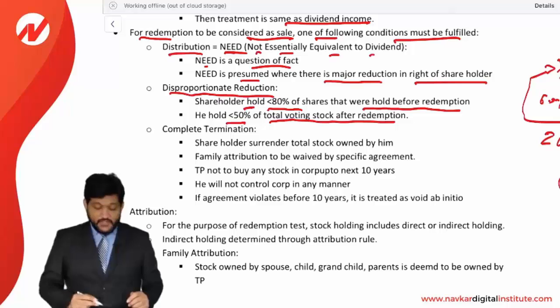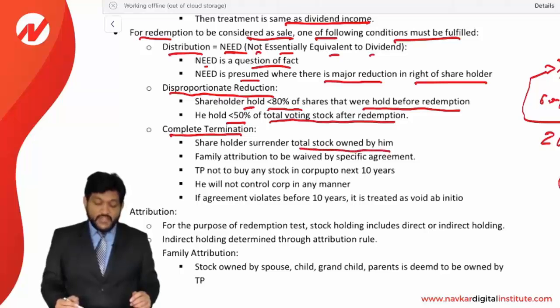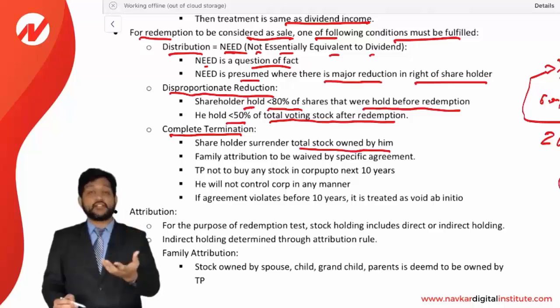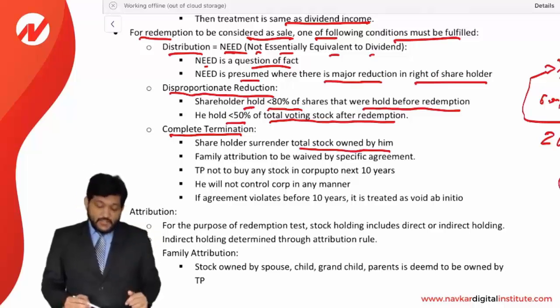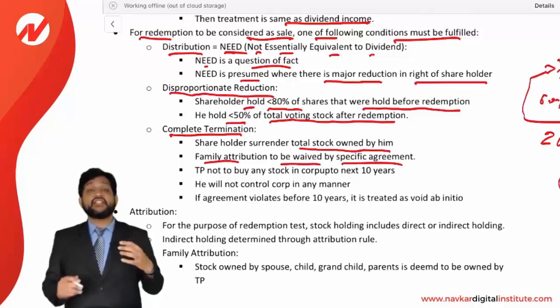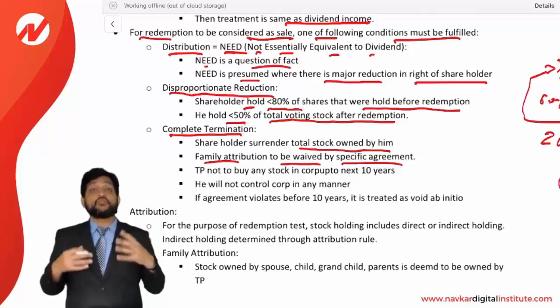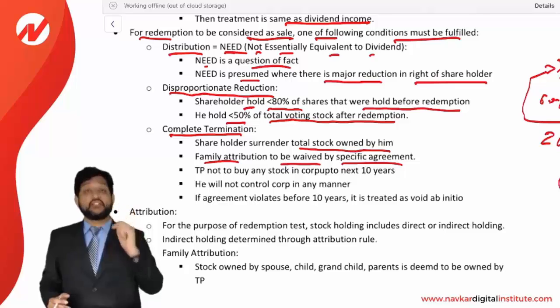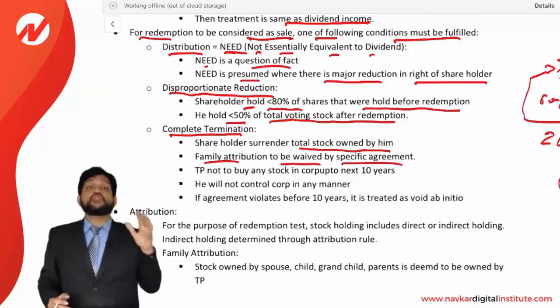Okay, and friends, a third condition is a complete termination. Now, what is a complete termination? Shareholder surrenders total stock owned by him. That's very simple. If total of the stock has been surrendered by the shareholder to the corporation, then it is a complete termination. Family attribution to be waived by a specific agreement. That means if a shareholder is surrendering all the shares owned by him, but his family member is holding some of the stock in that corporation, that family attribution has to be waived.